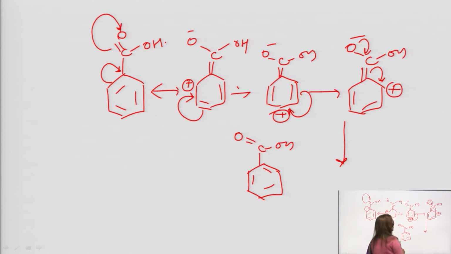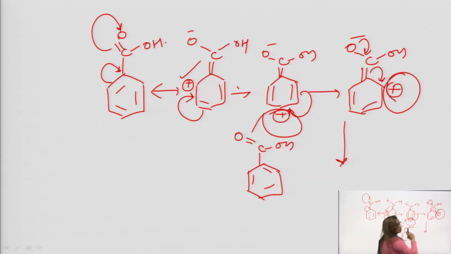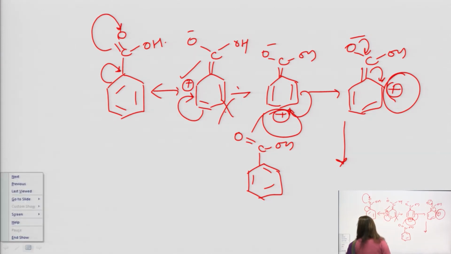So, see, three positions acquire positive charge: this ortho position, this para position, this ortho position. So, the two remaining positions that can accommodate an electrophile are these meta positions.